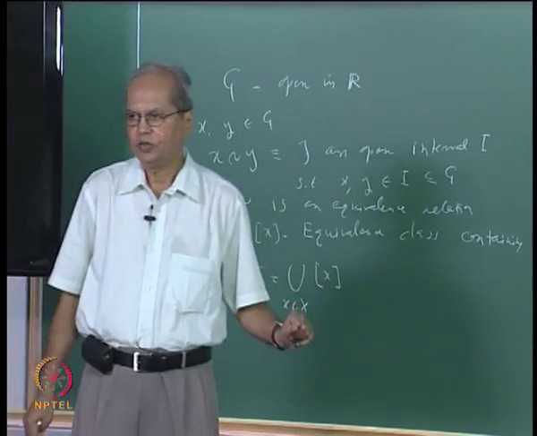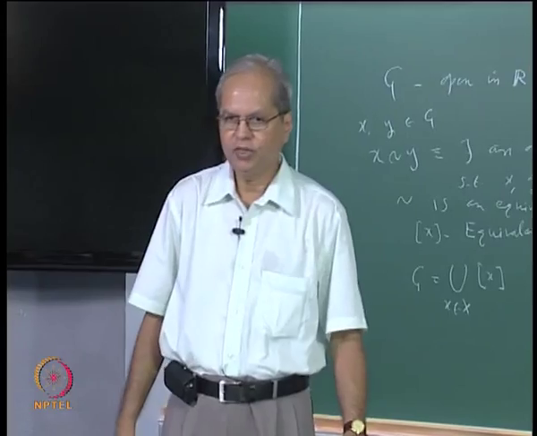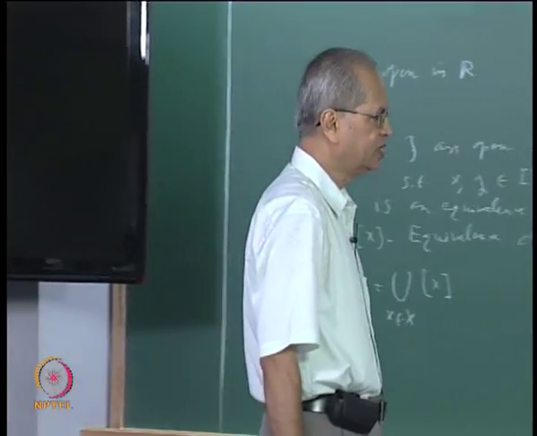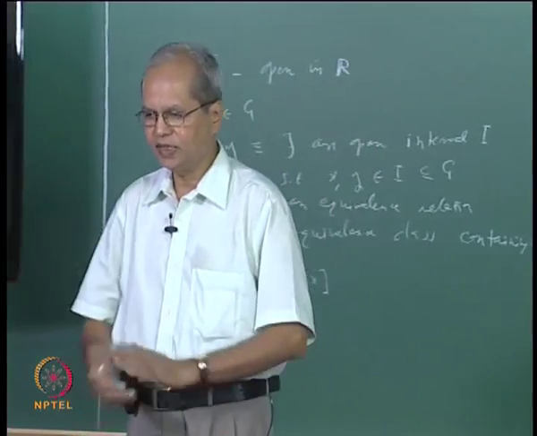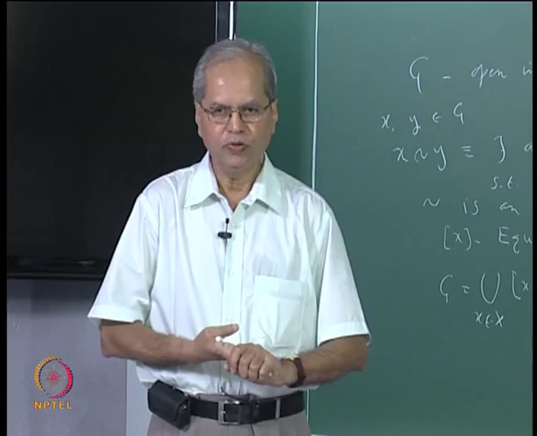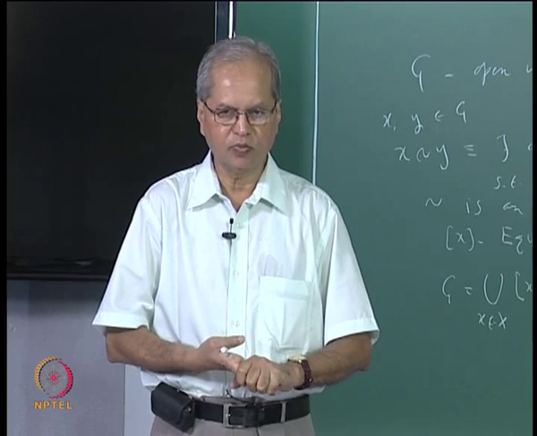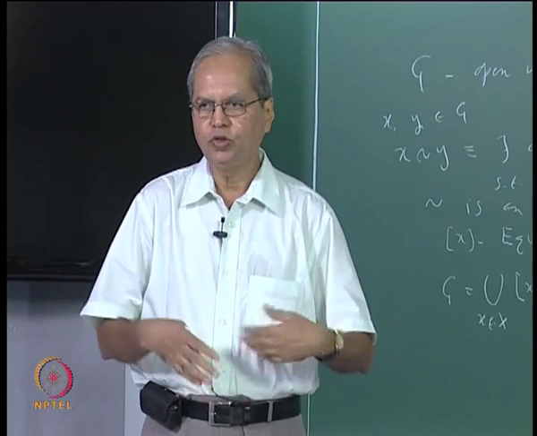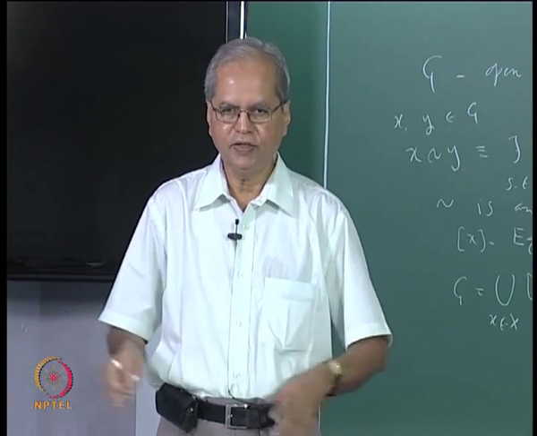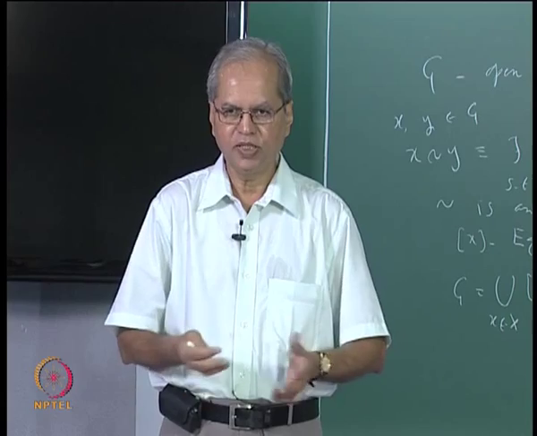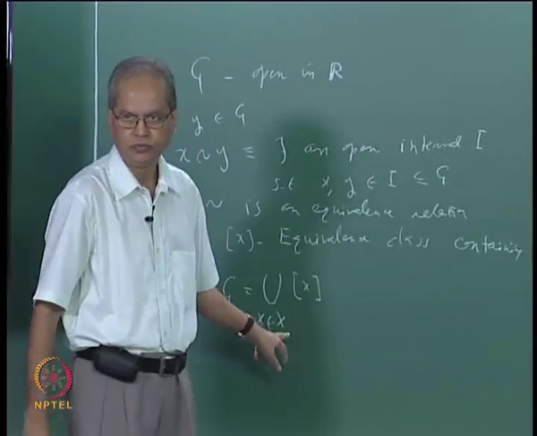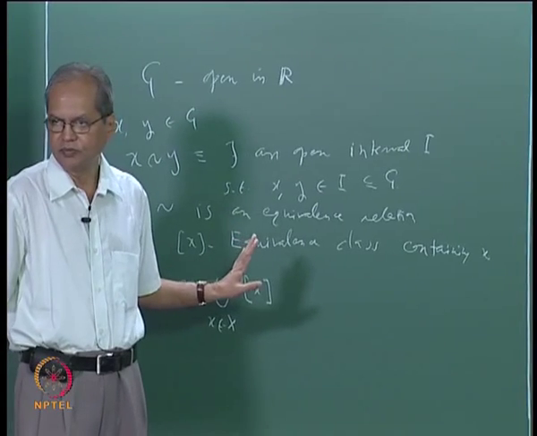Now this is where we use a property of the real numbers. Is it correct to say that every open interval will contain at least one rational point? Suppose you take two disjoint intervals, then they have to contain different rational numbers, it cannot be the same. So from each of these intervals you pick one rational number.